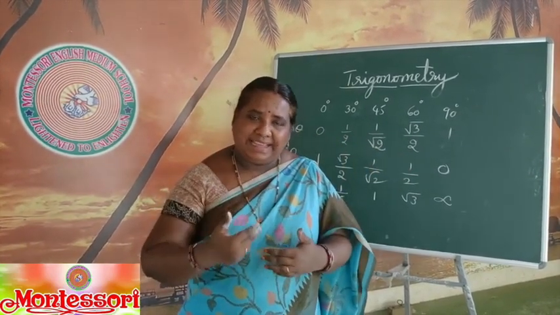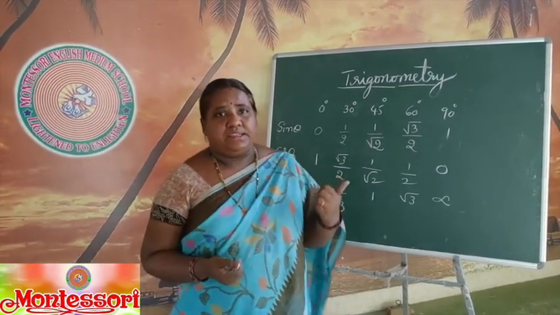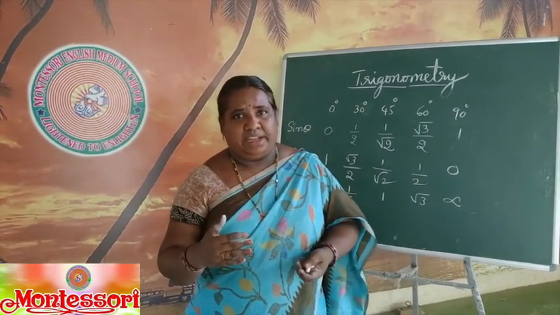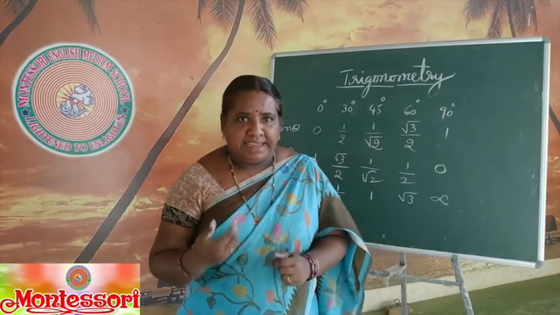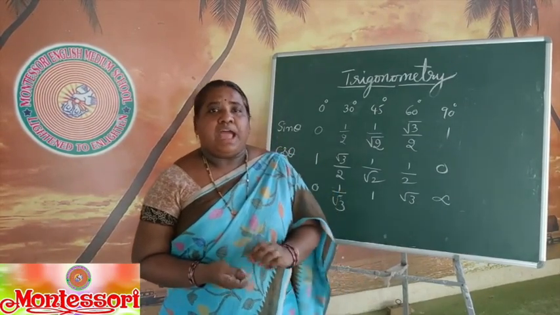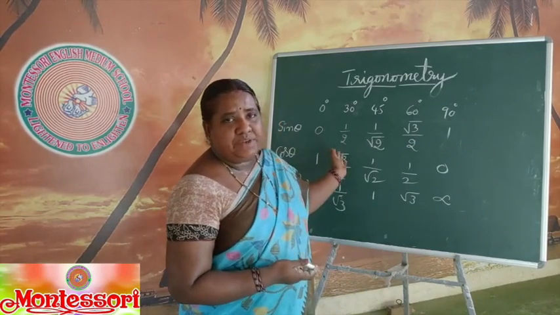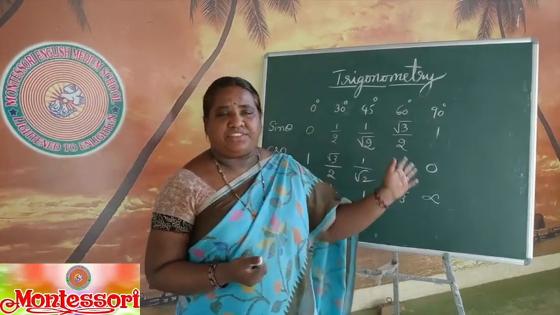You write and think, write minimum 5. And next, what are the uses of trigonometry in navigation? In the next class, we will continue with the proofs of how we got the values for definite angles like 0, 30, 45, 60 and 90.